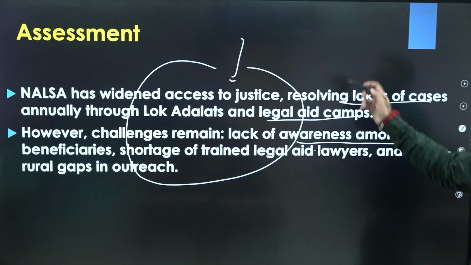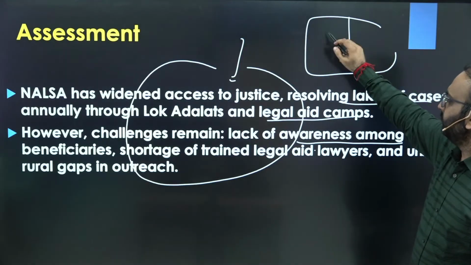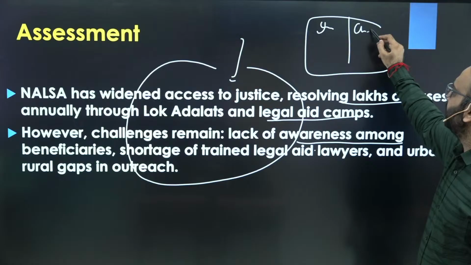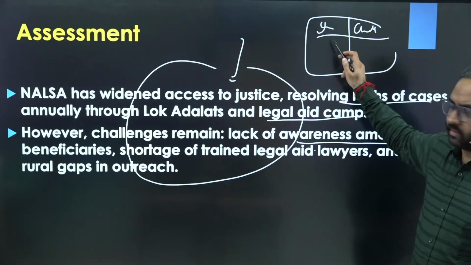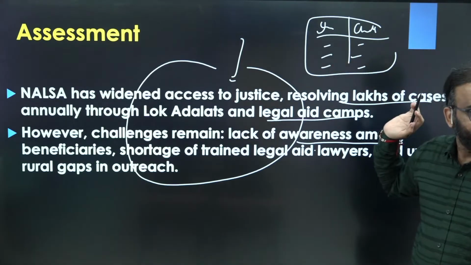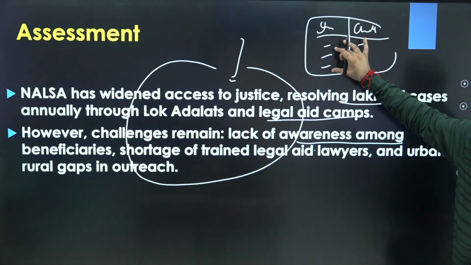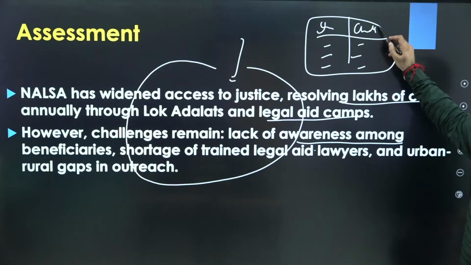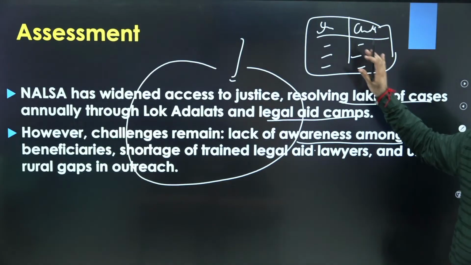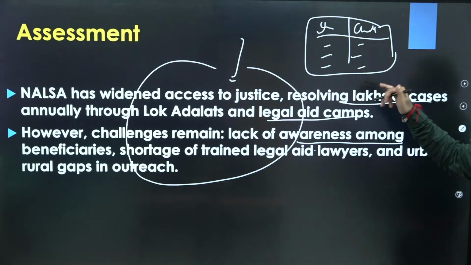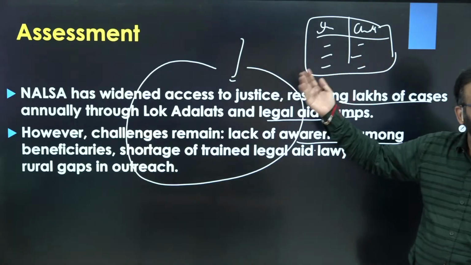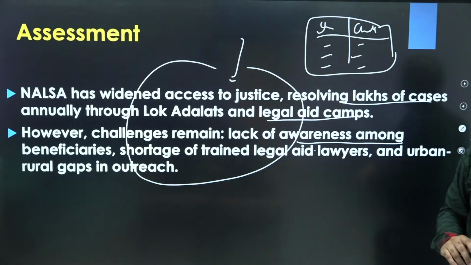Or you can draw a table also. Here you write, suppose, importance, here you write challenges, clear, and write the points. It will help you to write concisely. Second, it will help you to utilize the given space judiciously, right? And it will also make the presentation better, clear?